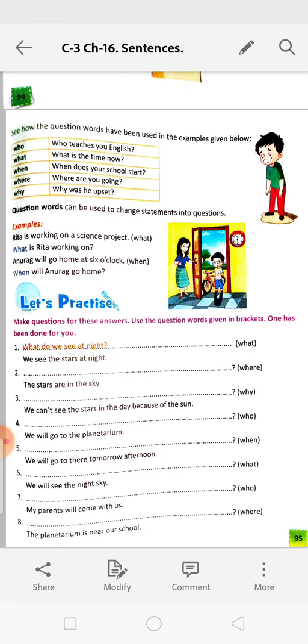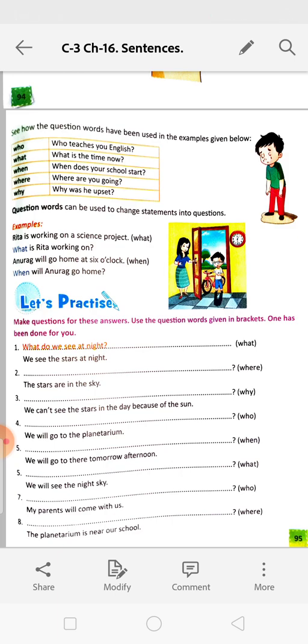We can't see the stars in the day because of the sun. Why can't we see the stars in the day? Okay. Rest you will do by yourself. So practice it. What is a sentence? A sentence is a group of words that gives a complete meaning and it will contain a verb. It will start with a capital letter and it will end with a full stop. Question, that means it is asking something. It will start with a capital letter and there will be a question mark at the end.